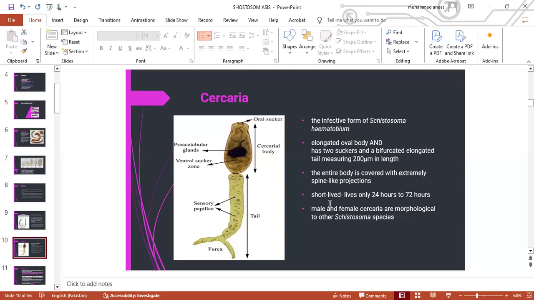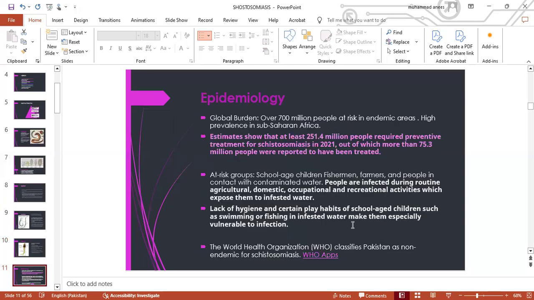They have a short life. They only live for about 24 to 72 hours. The male and female cercariae are morphologically similar to each other in Schistosoma species.